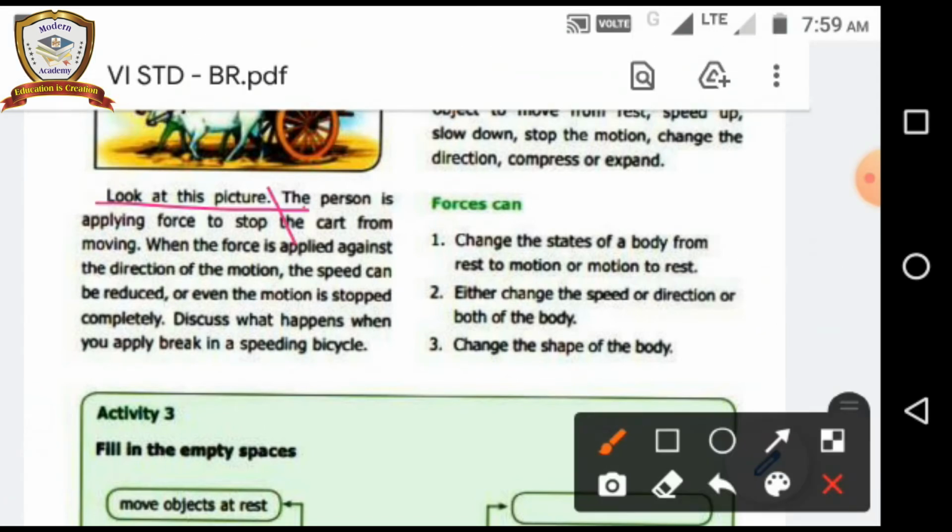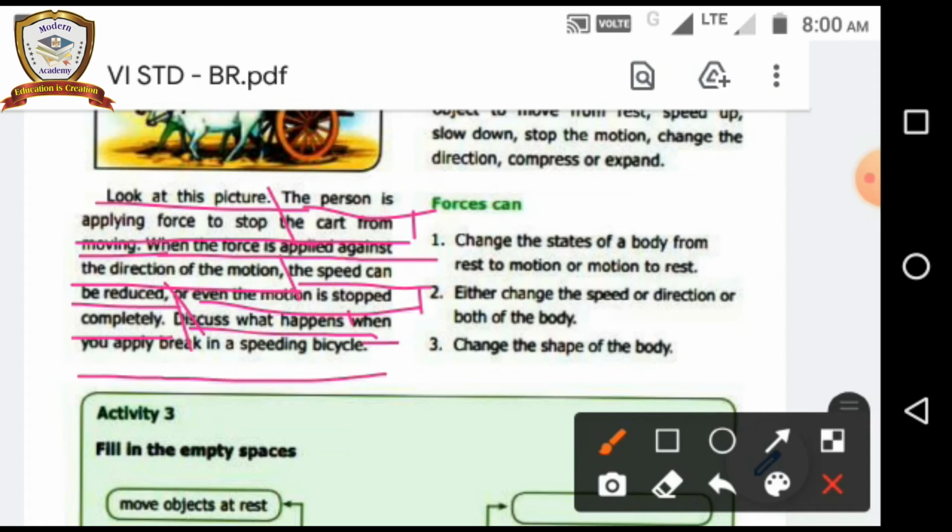The person is applying force to stop the cart from moving. When the force is applied against the direction of the motion, the speed can be reduced or even the motion is stopped completely. Discuss what happens when you apply the brake on a speeding bicycle.